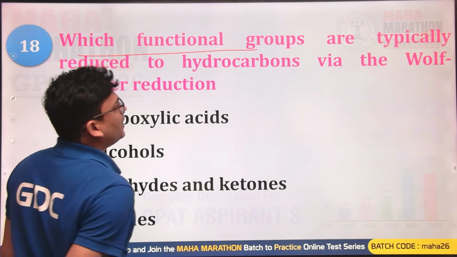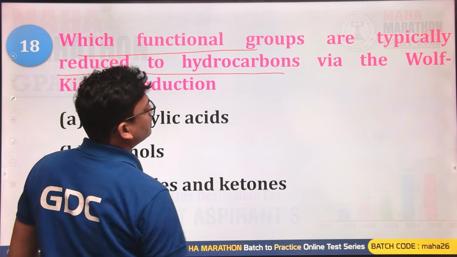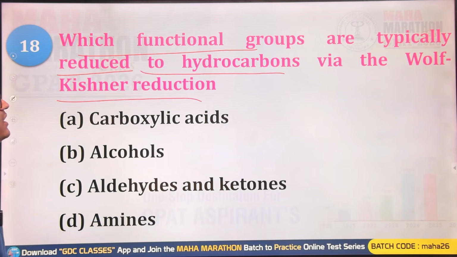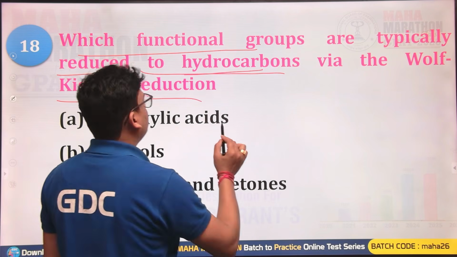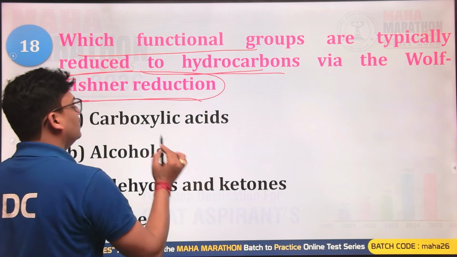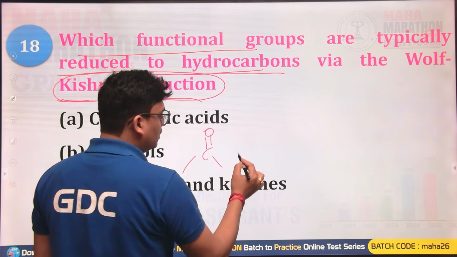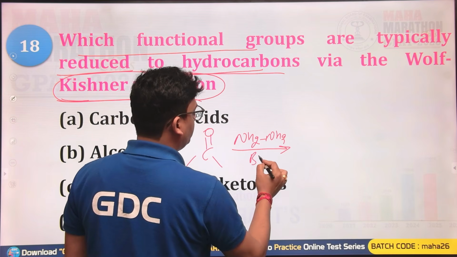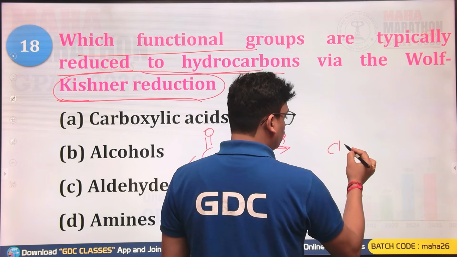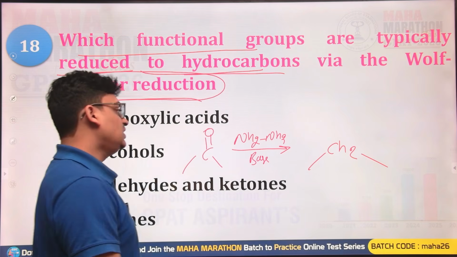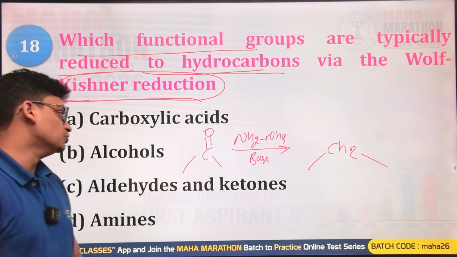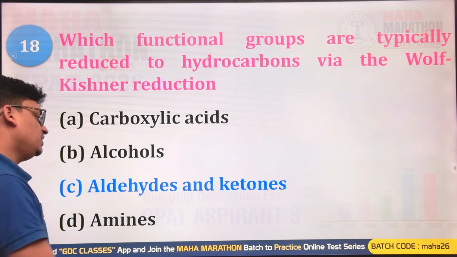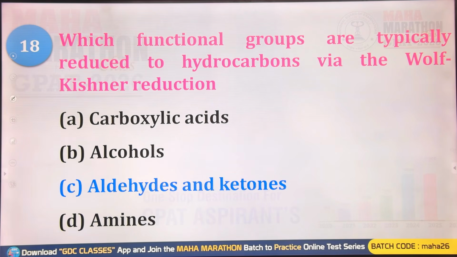Which functional group is typically reduced to hydrocarbon via the Wolff-Kishner reduction? Wolff-Kishner reduction reduces the carbonyl compound by using what? Hydrazine, NH2NH2, in the basic condition into what? Active methylene group, that is CH2 group. So C double bond O will be reduced into CH2. So this is what is used for the carbonyl compounds, that is aldehyde and ketone. So C will be your correct answer.